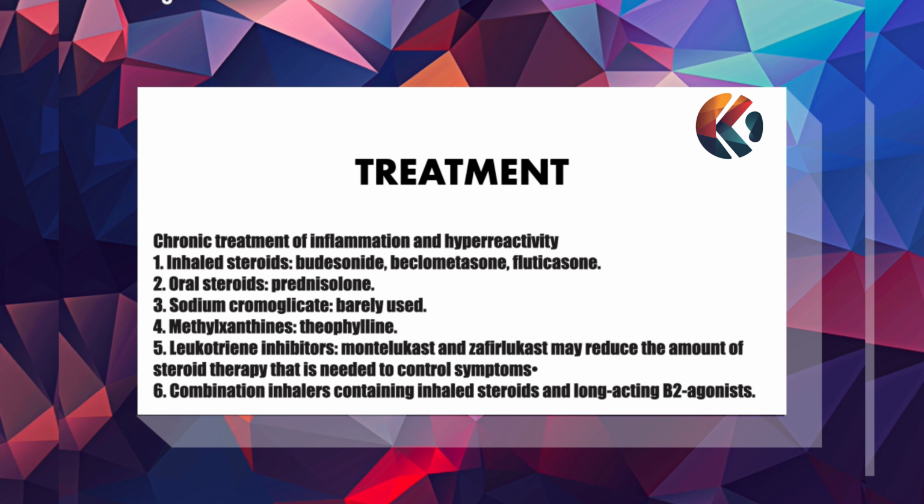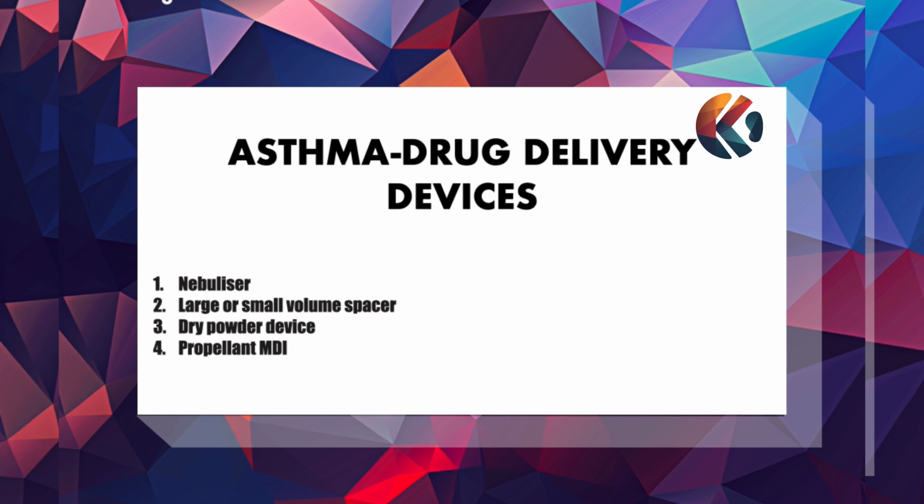And there are combination inhalers, which contain inhaled steroids and long-acting beta-2 agonist. There are different asthma drug delivery devices. The first one is nebulizers, second one is large or small volume spacer, third one is dry powder device, and the fourth one is propellant metered dose inhalers.